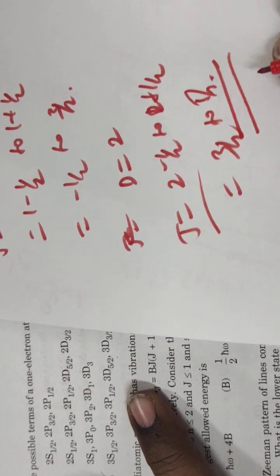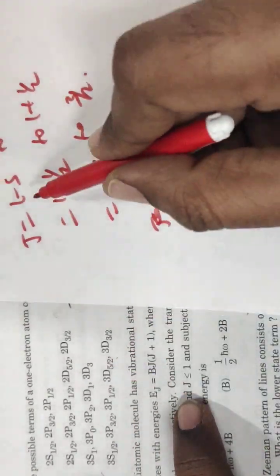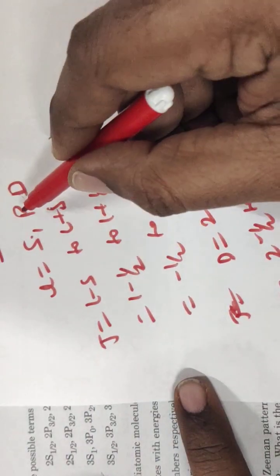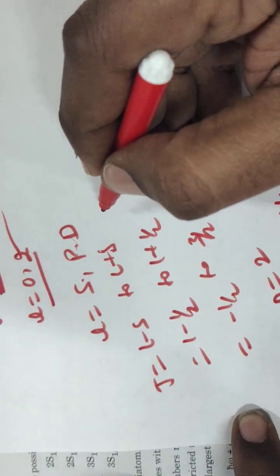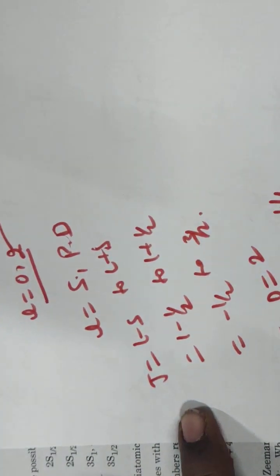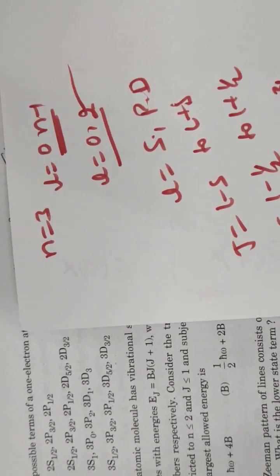So for D it is 3 by 2 to 5 by 2. Okay, and for L equal to 1, P orbit, J varies from 1 by 2 to 3 by 2. So option D is correct.